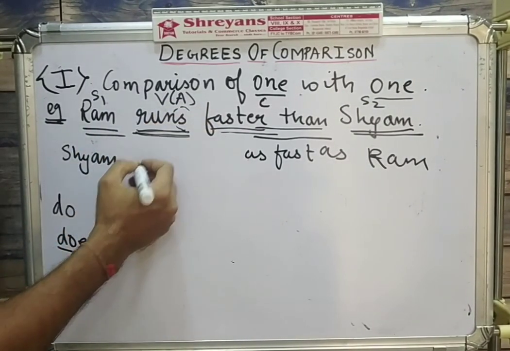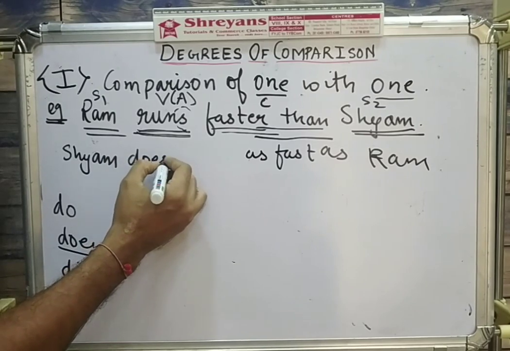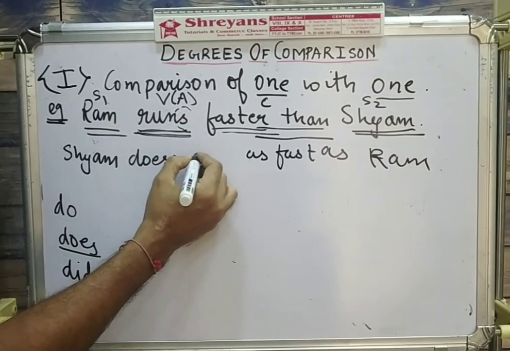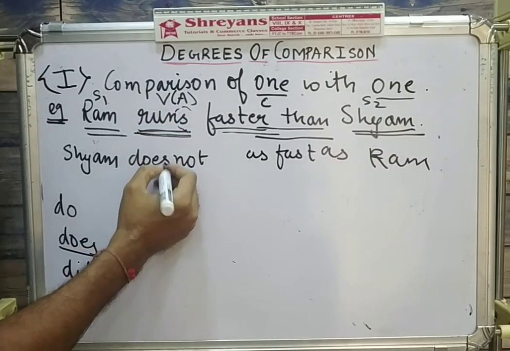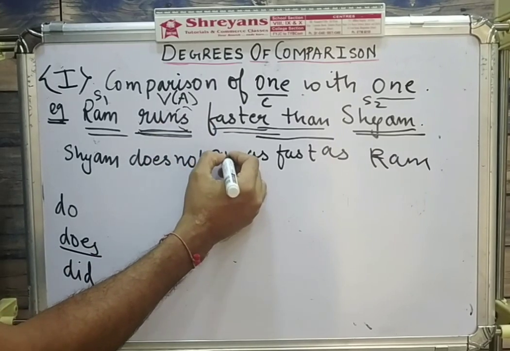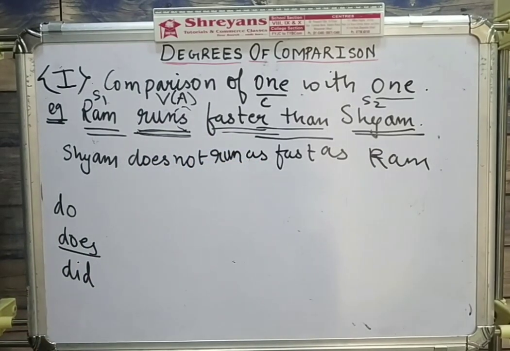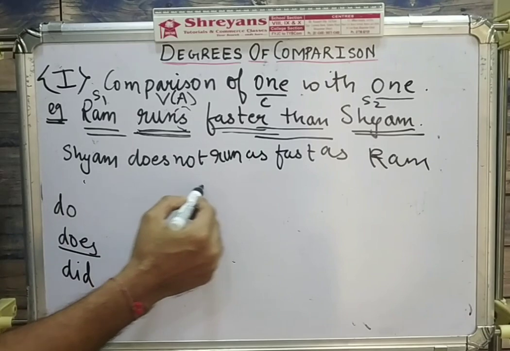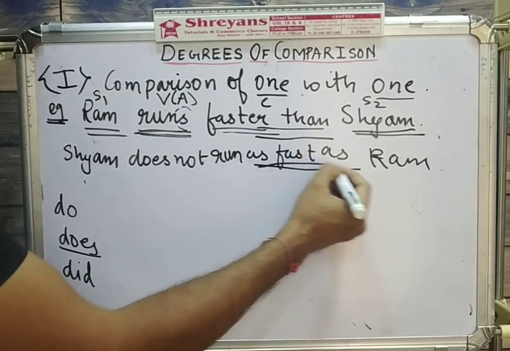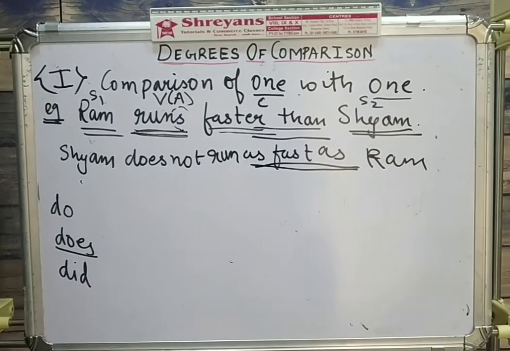Does. So let's use does here. So does not. Now when you use an S in the does, runs ka S will go away, so it will become run. So your answer is Sham does not run as fast as Ram. So as fast as is positive degree.